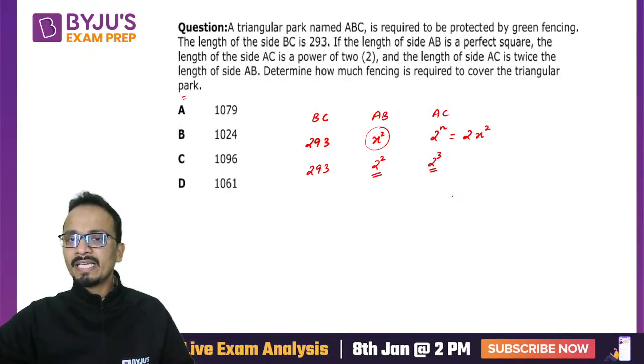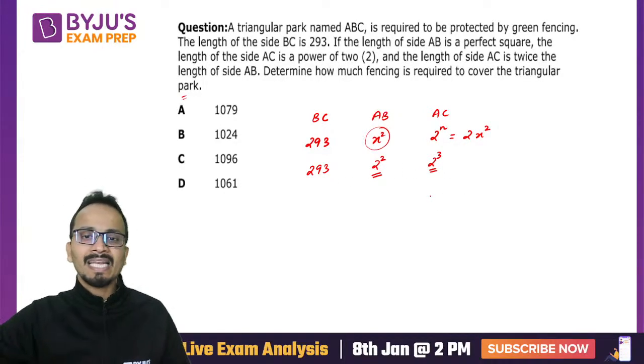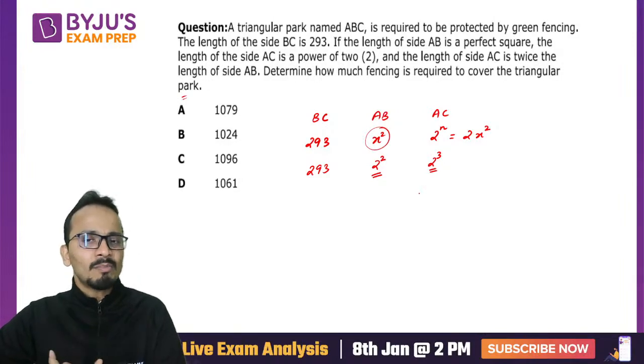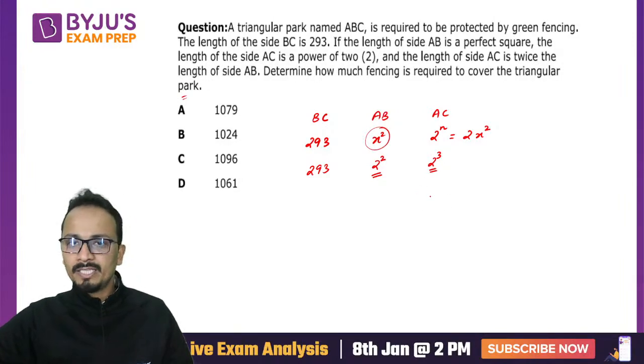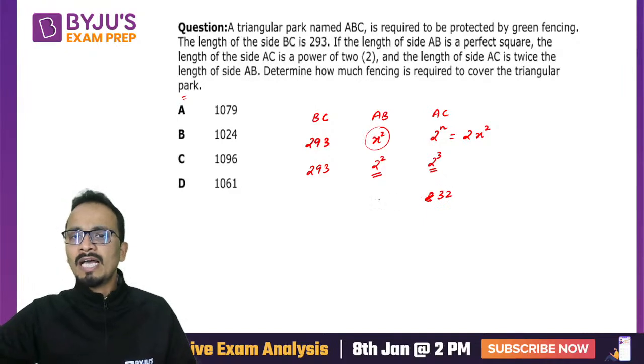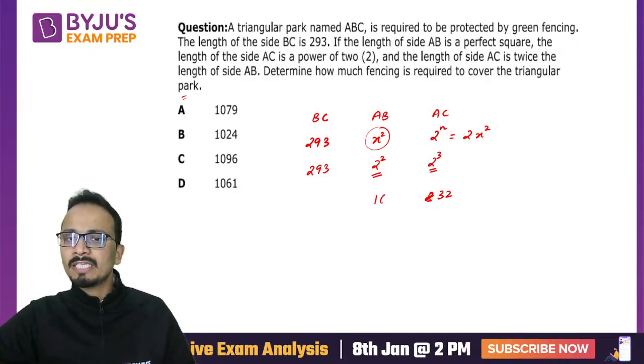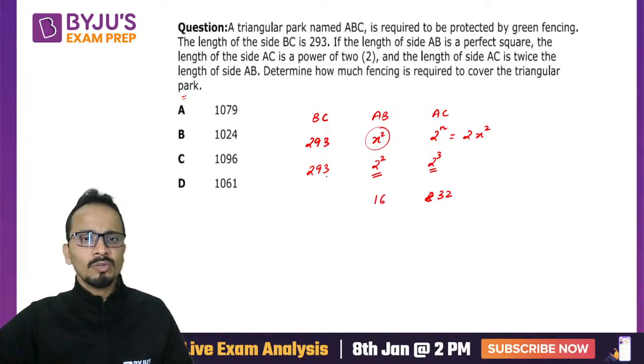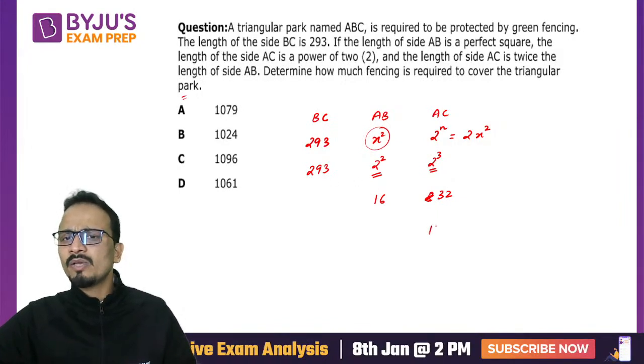So you should take values of AC and AB such that the sum of these two is greater than 293. By hit and trial, I'll try 2 raised to the power 5. That is 32, and this value will become 16. The sum of 16 and 32 is not greater than 293. I'll check some other value, let's say 128.